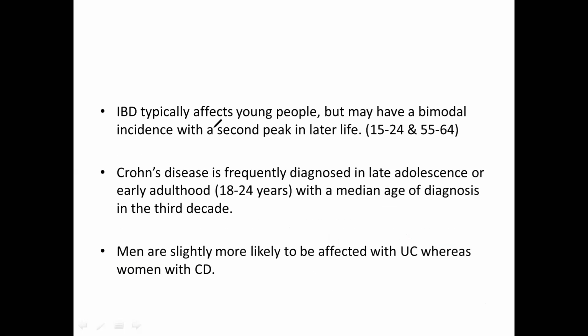Inflammatory bowel disease typically affects young people, but it may have bimodal incidence. So what is meant by bimodal incidence? That means it can affect both young and adult individuals, with a second peak in later life. The first peak you will usually see between 15 to 25 years of age, whereas the second peak in later life is between 55 to 64 years of age.